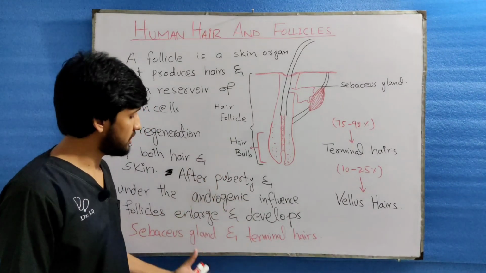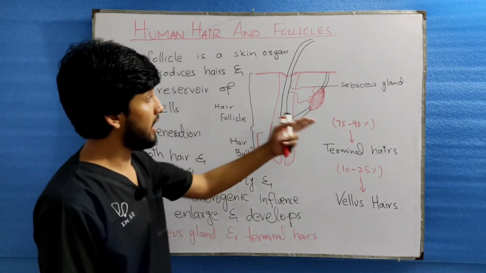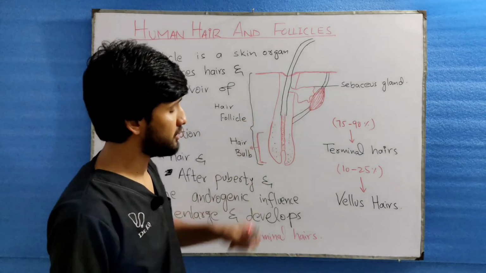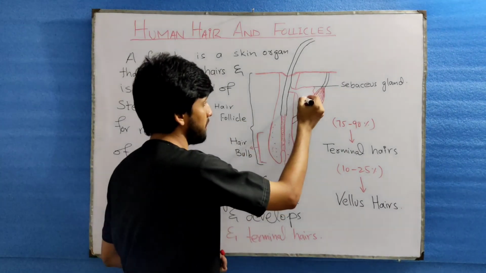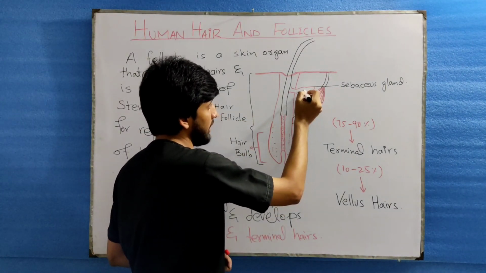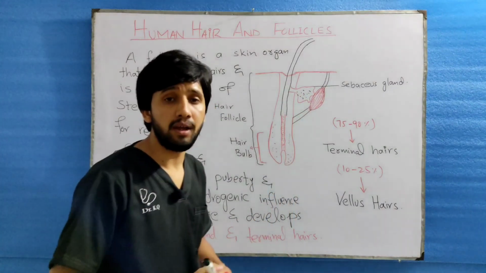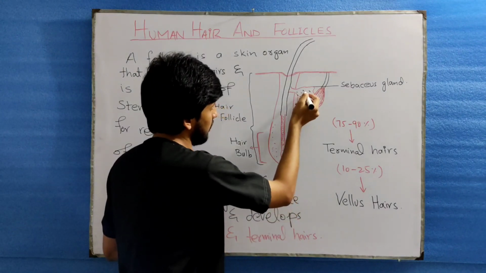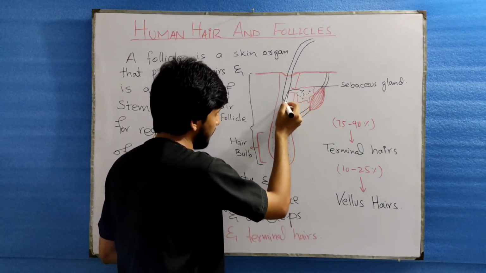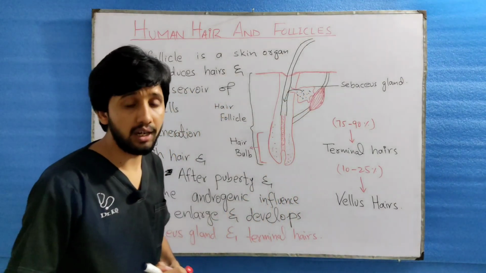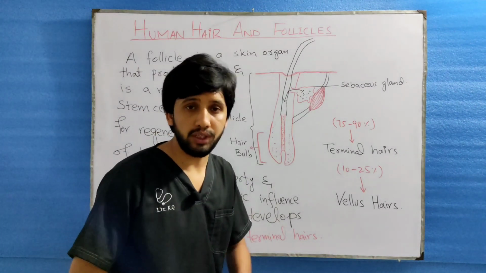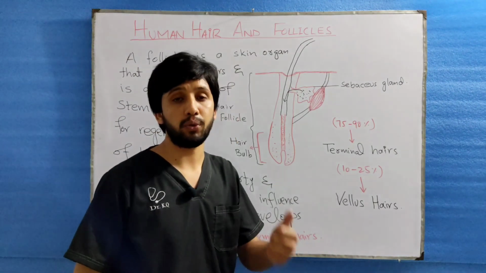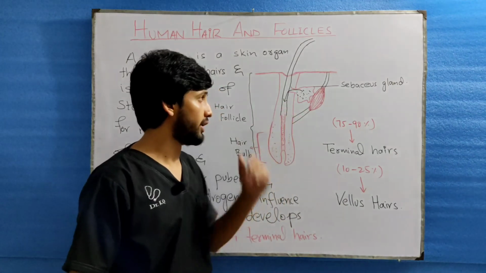The sebaceous gland has a mixture of material inside it, that is sebum, wax material, and triglycerides. When these secretions are released into the hair follicle, they provide thermoregulatory as well as protective properties to the human hair.